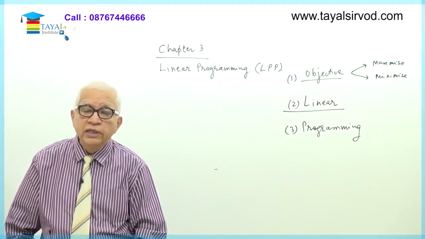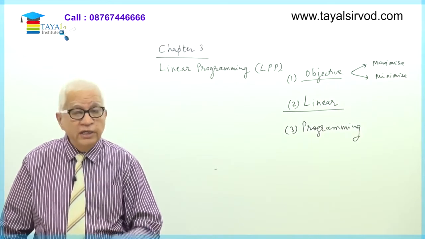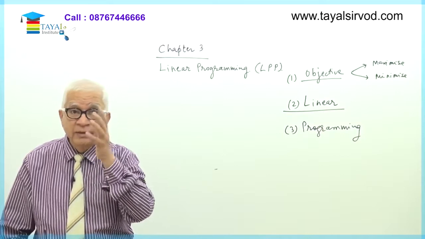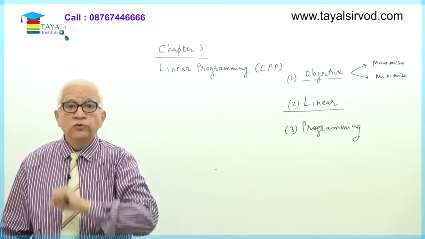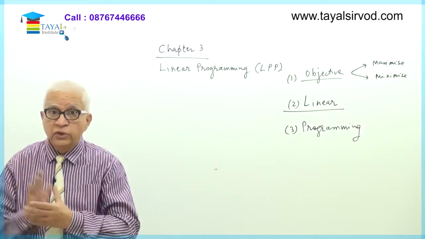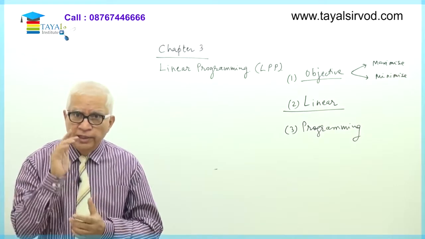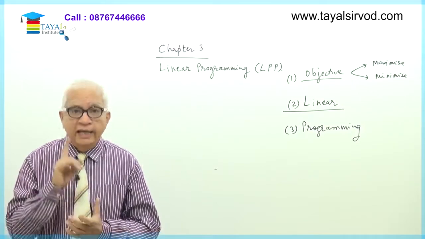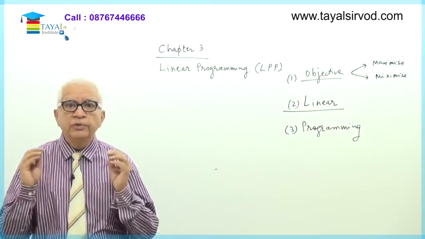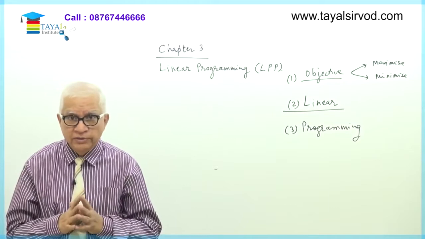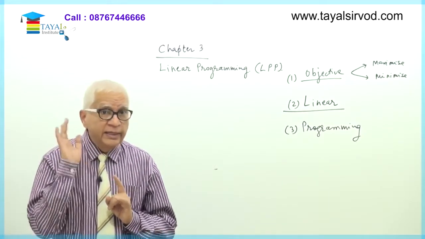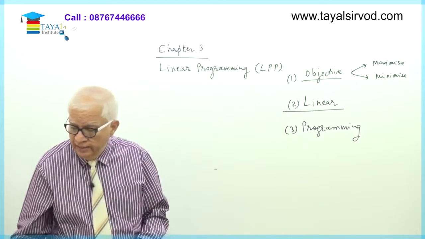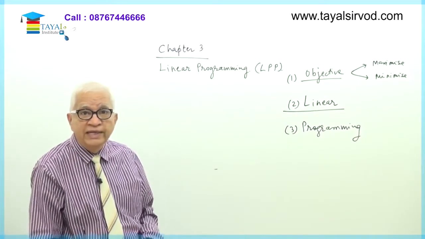How do we judge if the relationship is linear or not if there are more than two variables involved? For example, suppose I use variables such as x1, x2, x3, x4. Is the relationship linear? What is the criteria? The power of the variable should be equal to 1 and there should be no other function. In that case, we say that the relationship is linear even if there are more than two variables. Our entire assumption in linear programming is that the variables have a linear relationship.